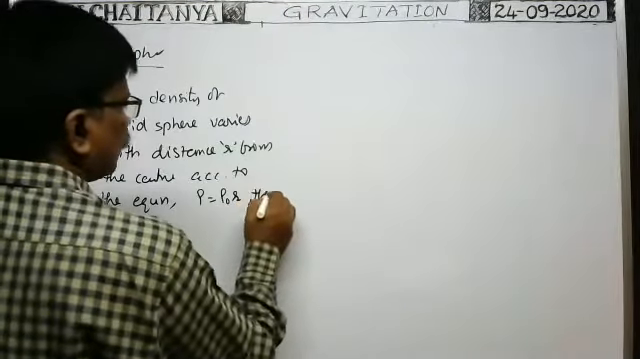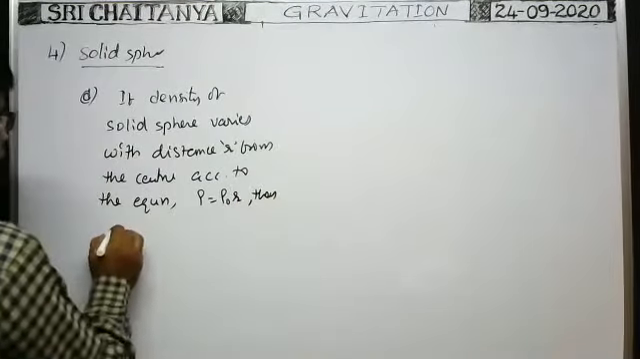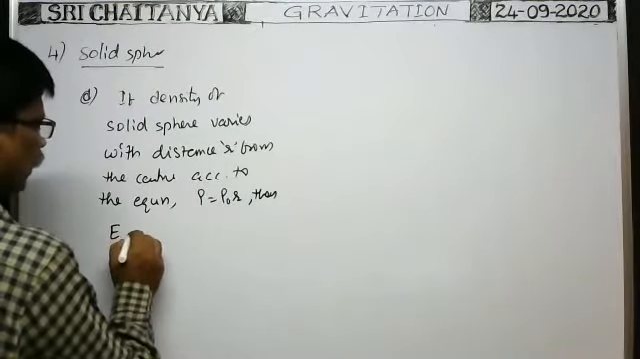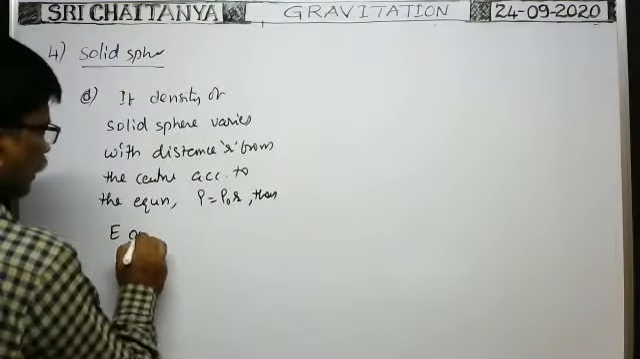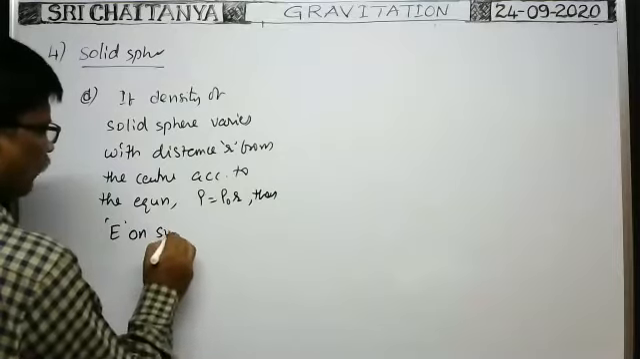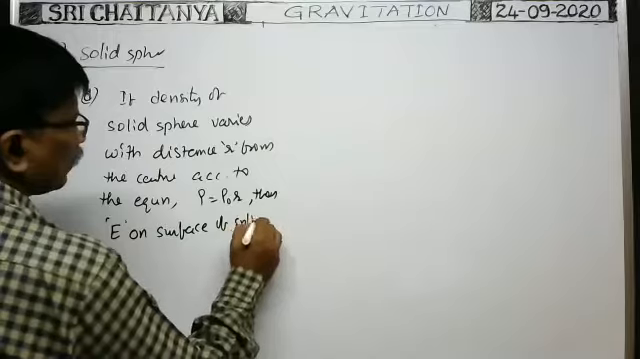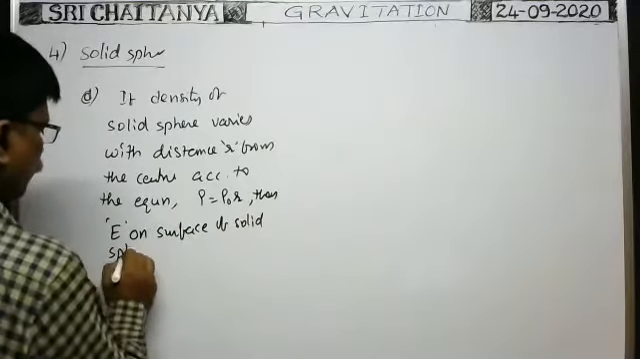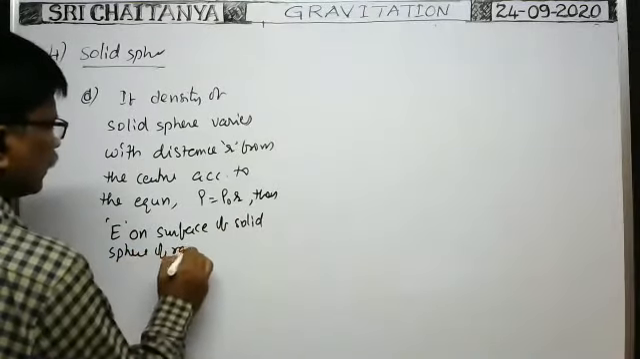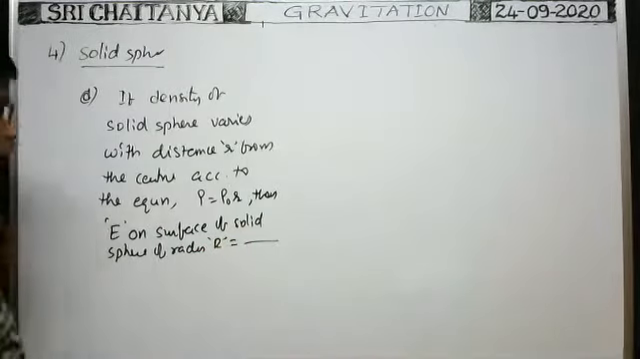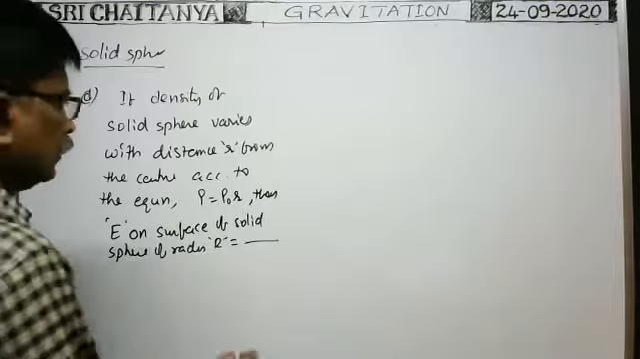Then the intensity of gravitational field on the surface of solid sphere of radius capital R is equal to dash. This is the case. Okay.